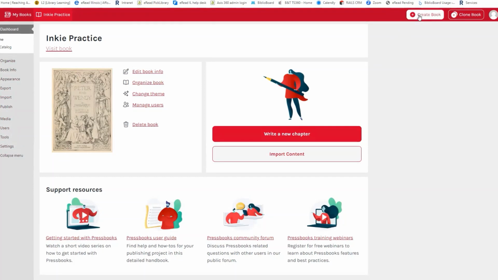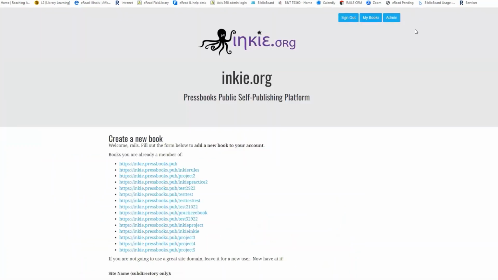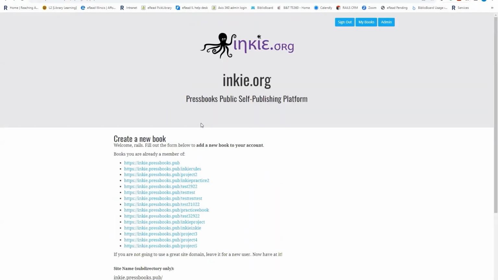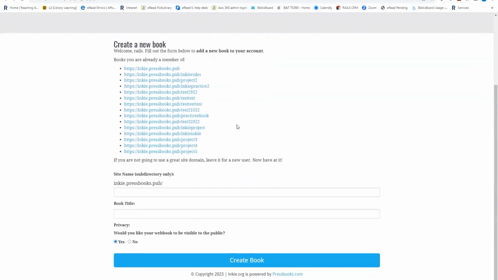So I'm going to click on Create Book to start a new project. And this takes you to a page where you're going to add your book information. So it's going to ask you to name the project. This is just for quick access to the project in the future. These are all of the demo books that I've created for other trainings that I've done. All right, so let's go ahead and add that book information.